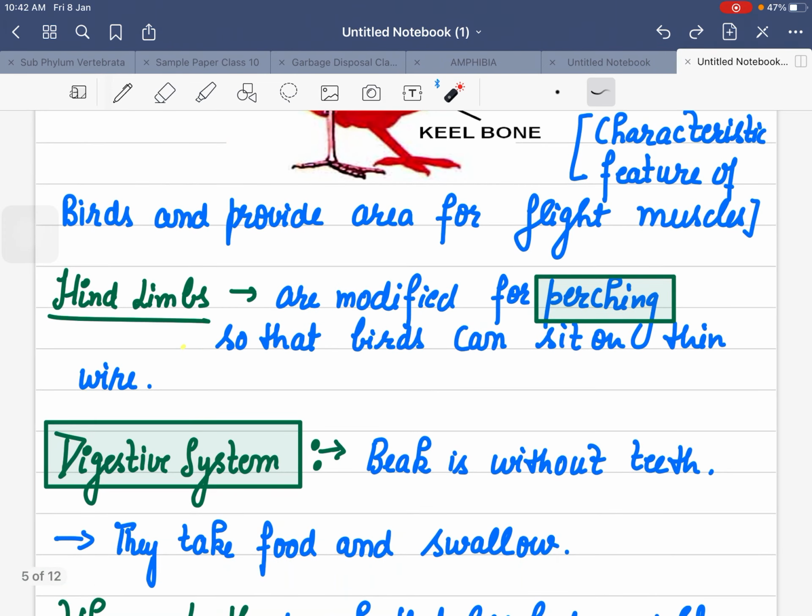Hind limbs are specifically modified for perching, so that birds can sit on any thin part, thin branches or thin wire. They are modified for that purpose. They are modified for swimming, they are modified for walking, they are modified for sitting on the trees.